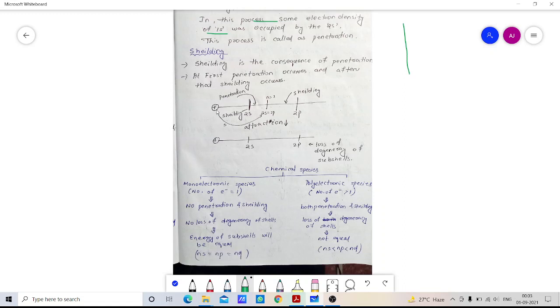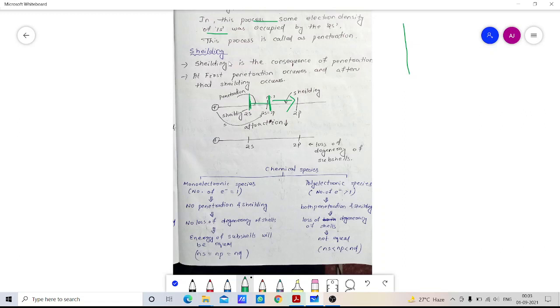Consider this is the nucleus, and let the 2s and 2p initially have the same position for both. But after the penetration, if one electron is added, the 2s orbital will penetrate inside. Due to this penetration of the 2s orbital, it will shield the attraction, and the 2p will be moved farther. So this is the shielding.